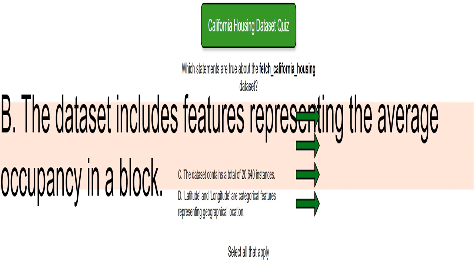This statement is correct. The California housing dataset contains 20,640 data points, each representing a district. Each point contains information like median house value and various other features.